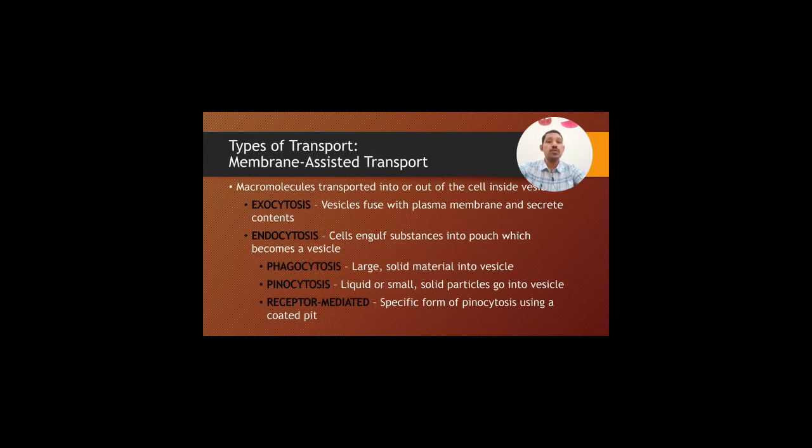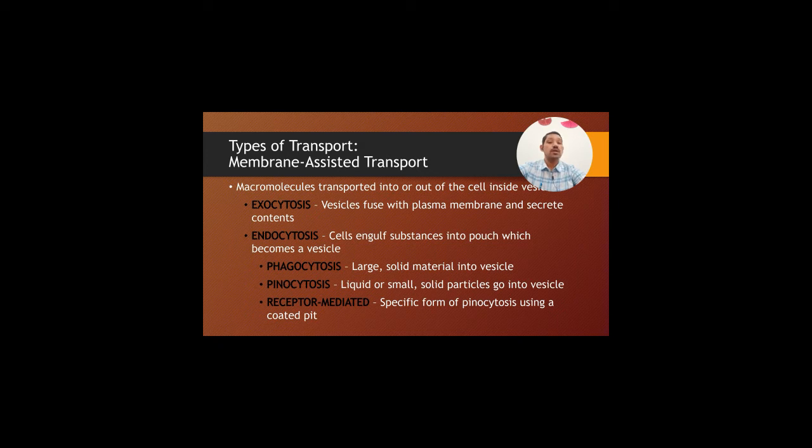Types of transport. One is membrane assisted transport. Macromolecules are transported into or out of the cell inside vesicles. There are two types, exocytosis and endocytosis. Exocytosis is when the vesicle fuses with the plasma membrane and secretes its contents, and in endocytosis, the cell engulfs substances into a pouch which becomes a vesicle.